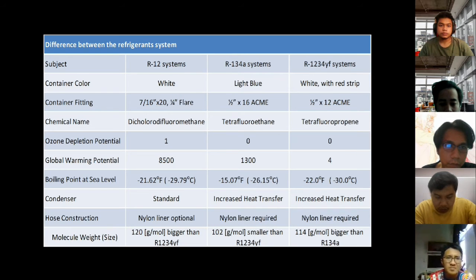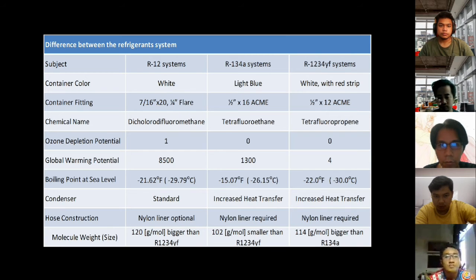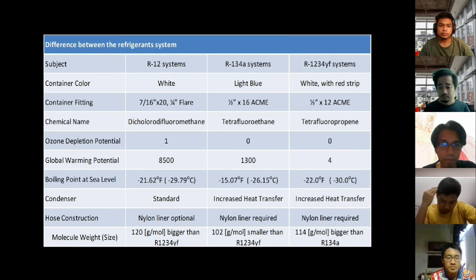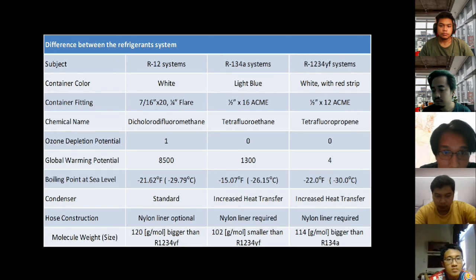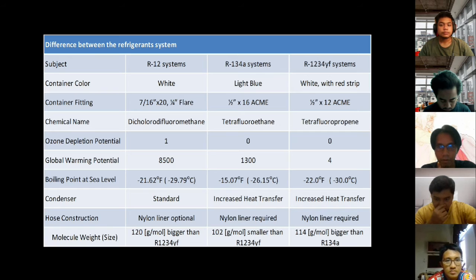Okay, I will describe the difference between the refrigerant systems. For R12 system, the container color is white. For R134A system, light blue, and R1234YF is white with red stripe. For container fitting, there is 7/16 times 20 1/4 flare. For R134A system is 1/2 times 16 ACME. For R1234YF is 1/2 times 12 ACME.